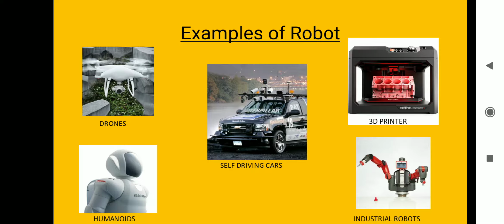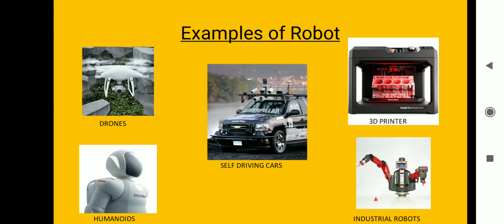Next one is the 3D printer. How can a 3D printer be a robot? A 3D printer senses the part which it is printing. Suppose you have given one design and it is about to finish. It will sense and stop the machine automatically once the task is finished. Or if you want to do the same task again and again, one or more times with a different command or different project, it will do it. Means you can print multiple projects at one time.